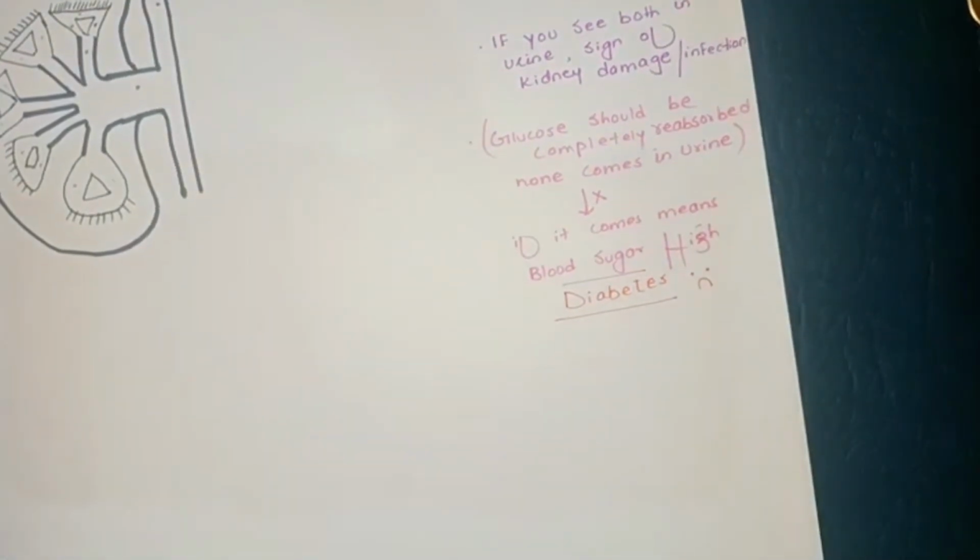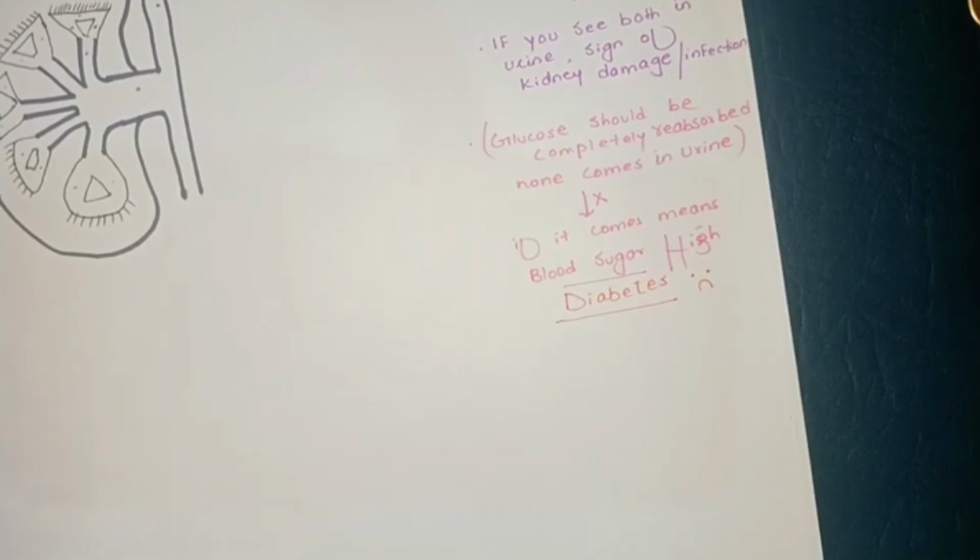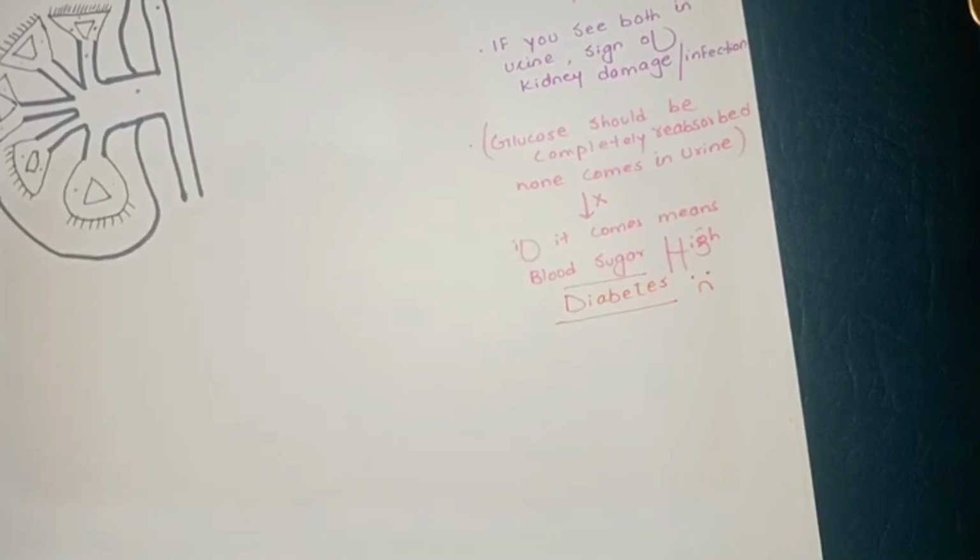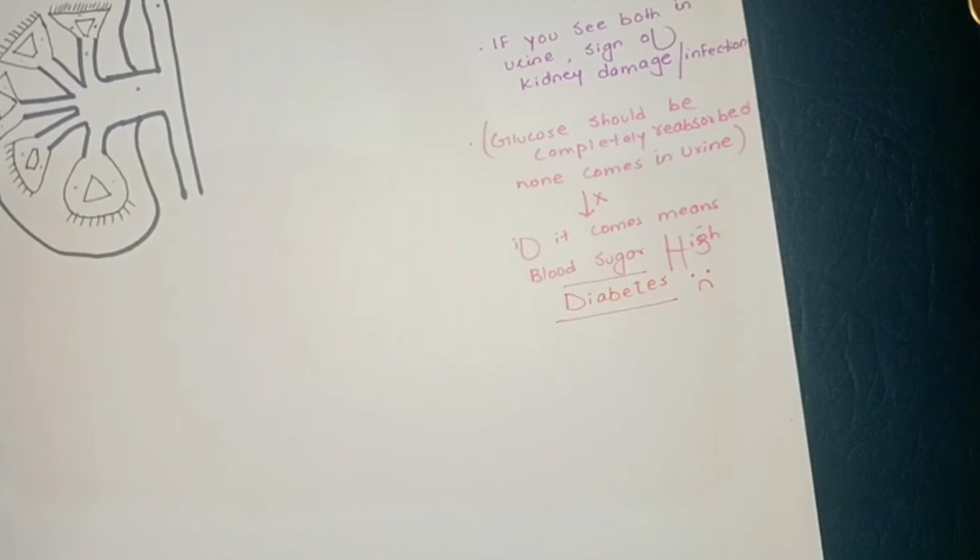If your glucose comes in urine and is not completely reabsorbed, this means that you have high blood sugar, and you are suffering from diabetes.